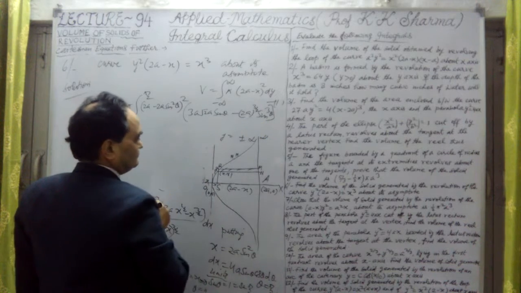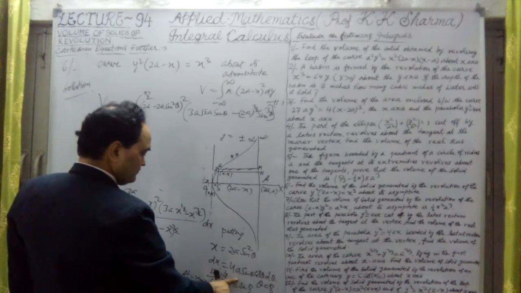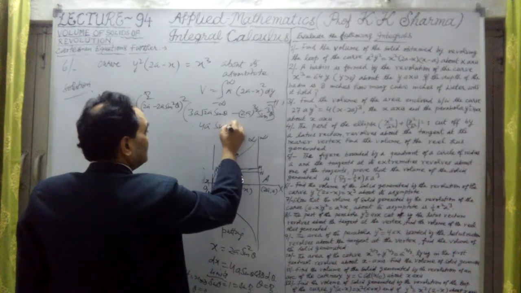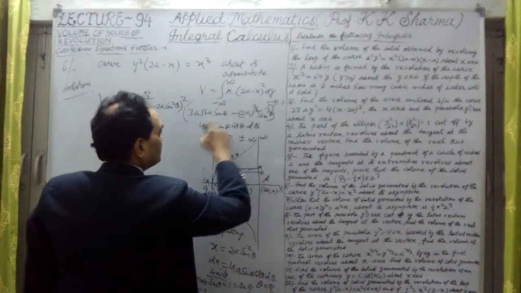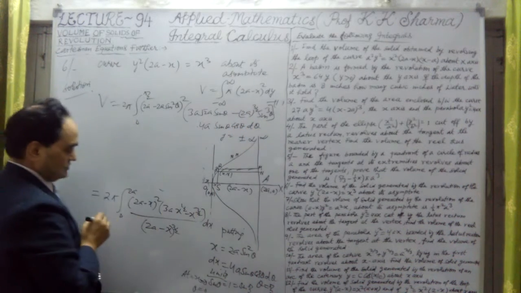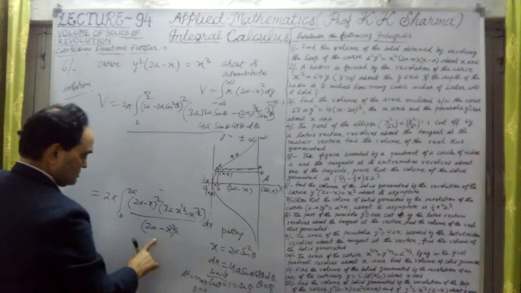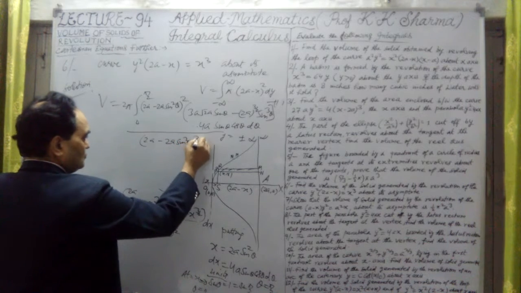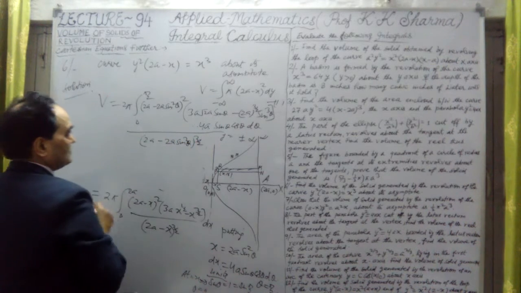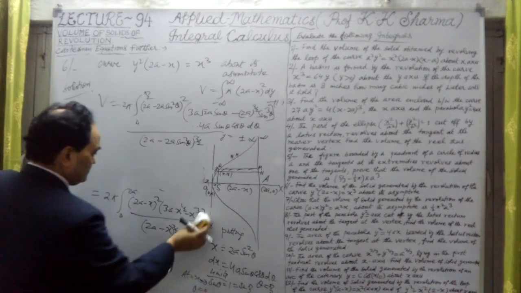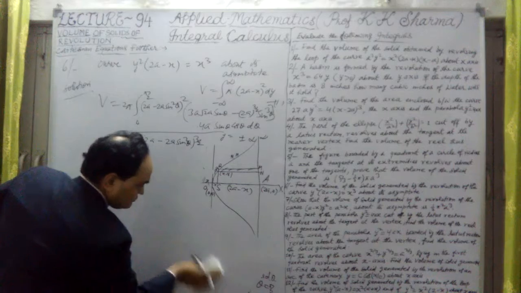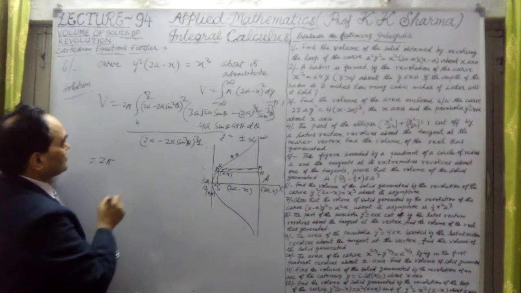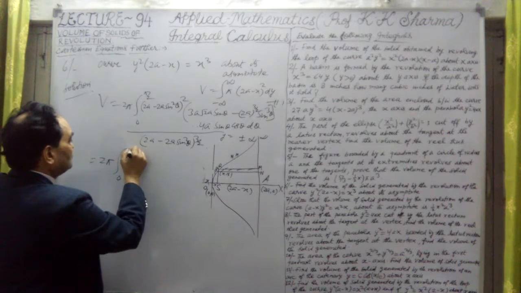Now what about this? And into dx is 4a sine theta cos theta d theta. This is up to this point divided by this 2a minus x, means (2a minus 2a sine square theta) whole power 3 by 2. Okay, now let me further resolve it. So now what's the solution? 2 pi, limits 0 to pi by 2.